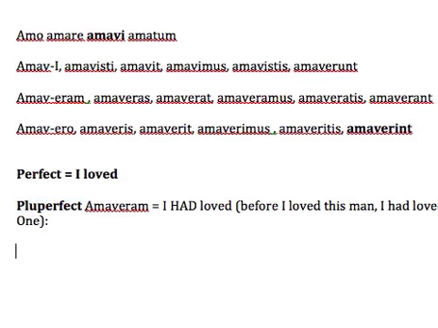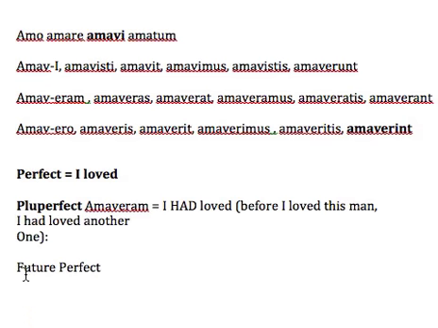For the future perfect, let's do this, future perfect. For the future perfect, the future perfect meaning, let's do this, amavero, is I will have loved, which means that it's a tense used to express an action in the future that happens before an action that is already in the future.